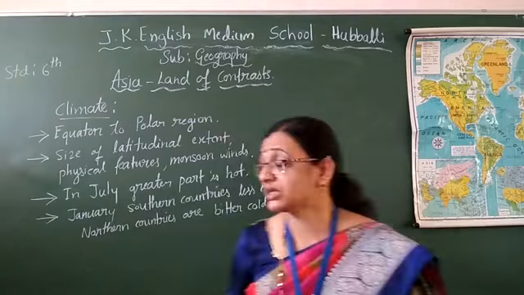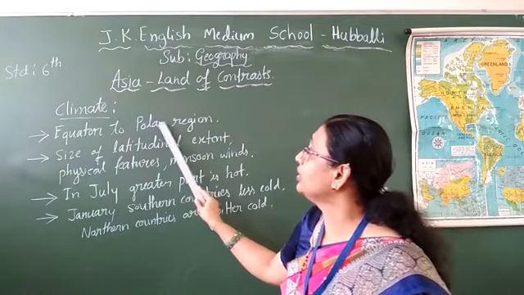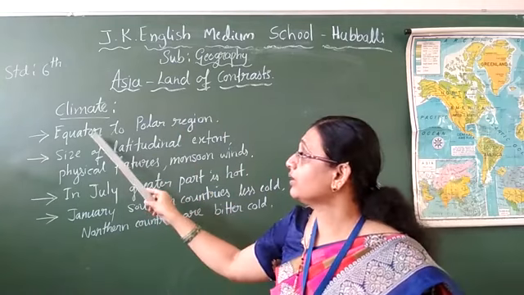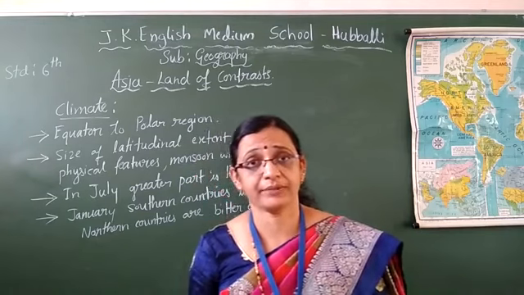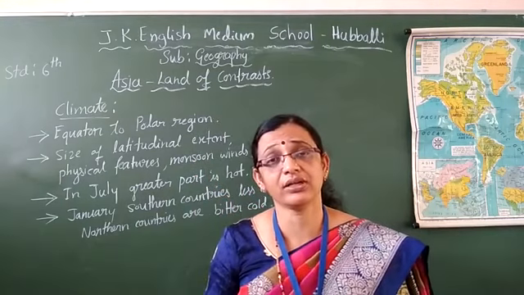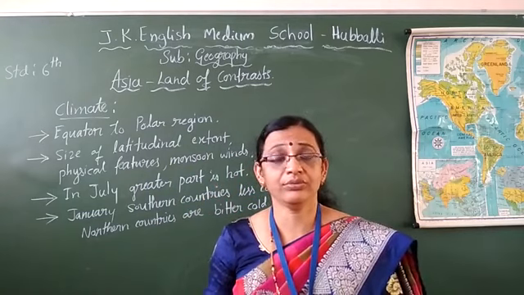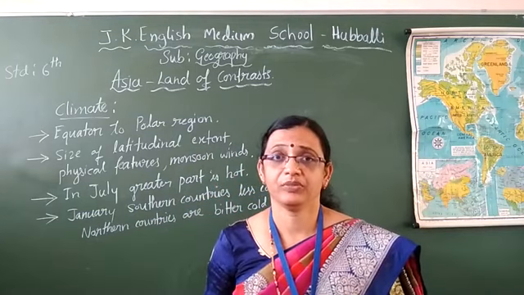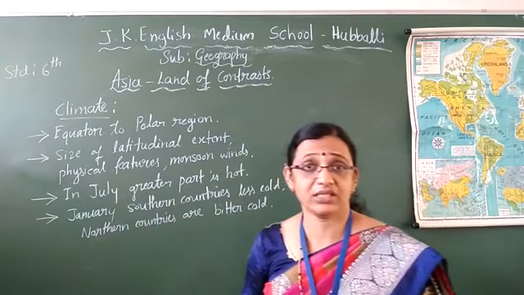Okay, see, the extension of the Asia continent is from the equator to the polar region. Equator means what, children? In the daytime the hot sun will be there. Sun rays will fall directly on the equator. Daytime it is fully hot, and in the evening time it will start raining. So that kind of climate will be there in the equatorial places.